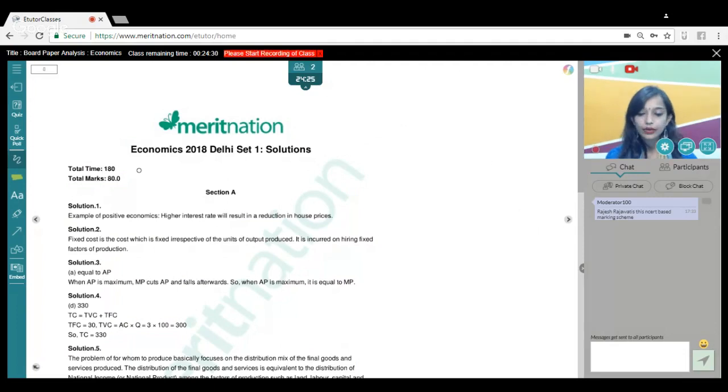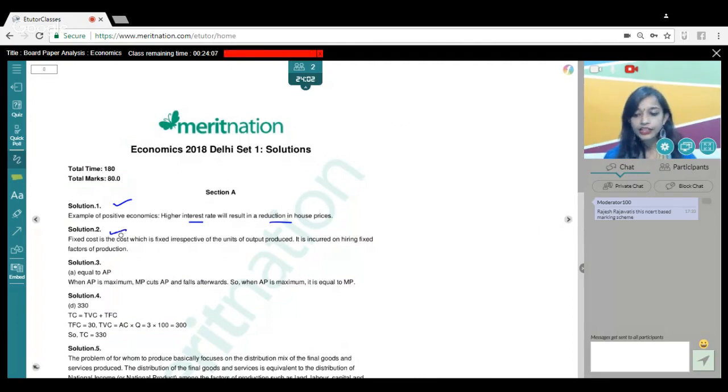Starting with the 1-marker questions, they were rather easy. We had to give an example of positive economics. We all know positive economics is factual in nature. So we know that a higher interest rate will result in a reduction in house prices. This is a fact, a positive example of positive economics. You could have used any example as the answer.